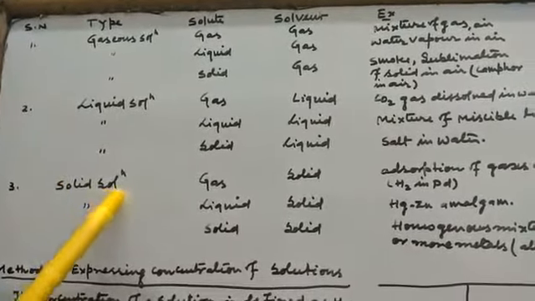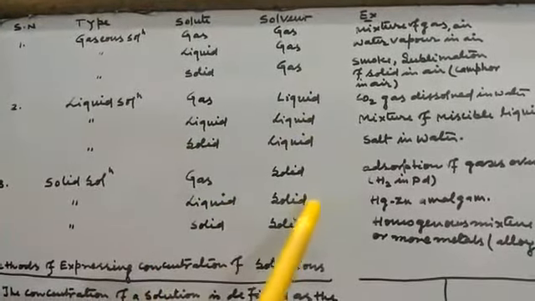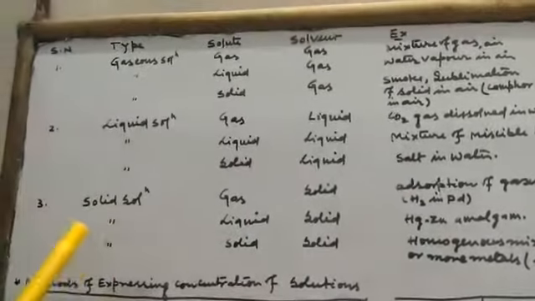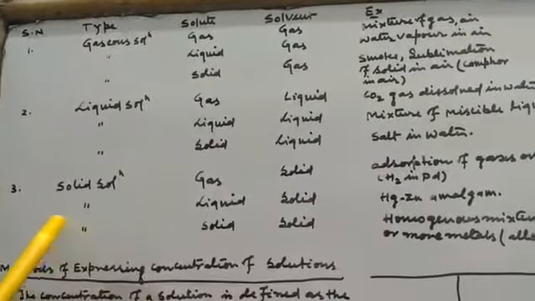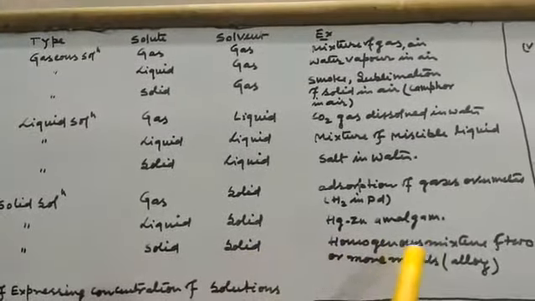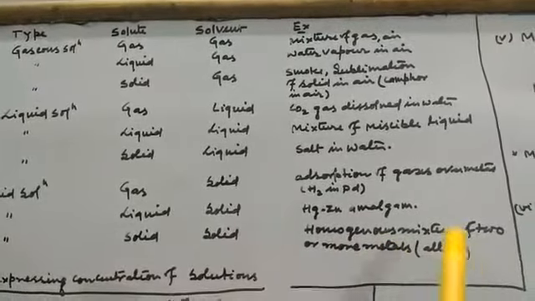And the next type in solid solution: the solute is in liquid state and solvent is in solid state. Example is mercury zinc amalgam. Now the last type is solid solution: the solute is in solid state, solvent is also in solid state. Example is a homogeneous mixture of two or more metals, that is alloy.